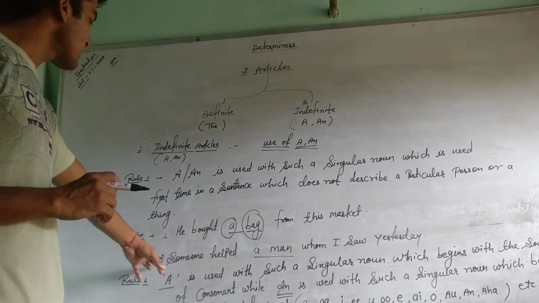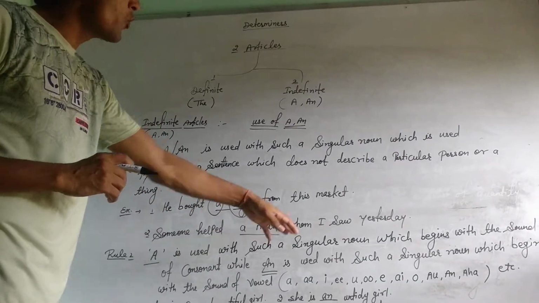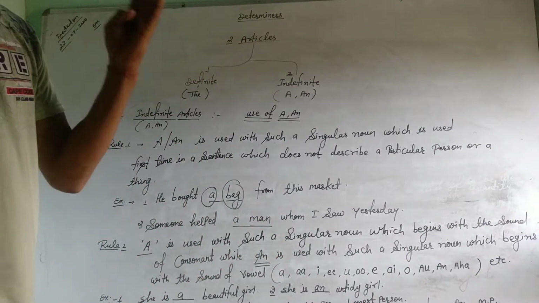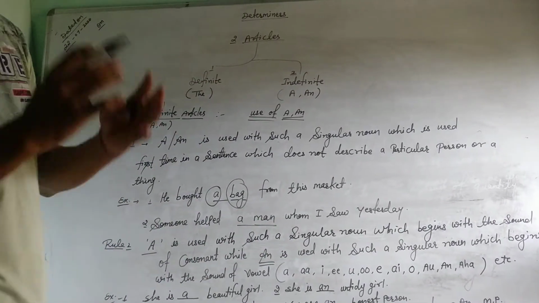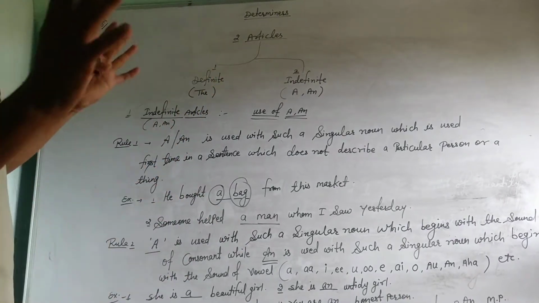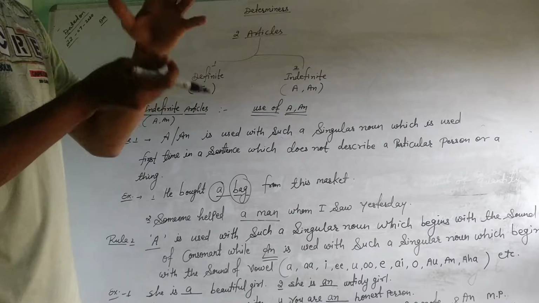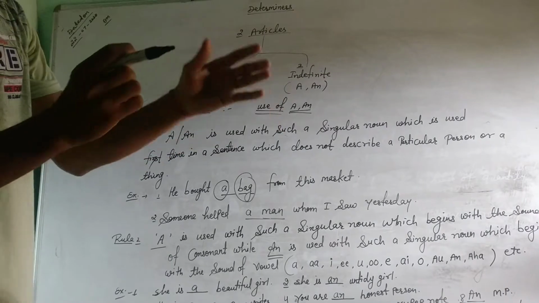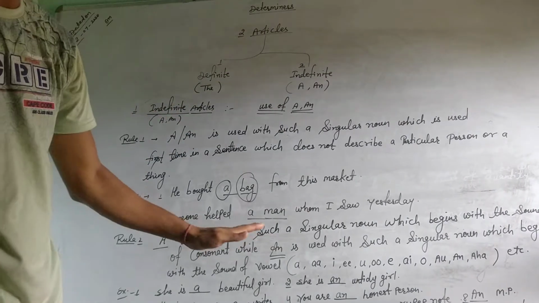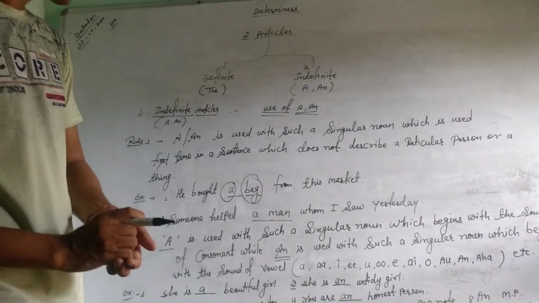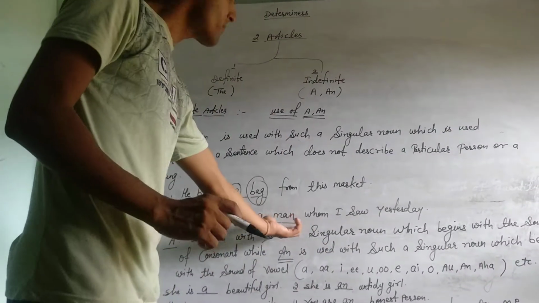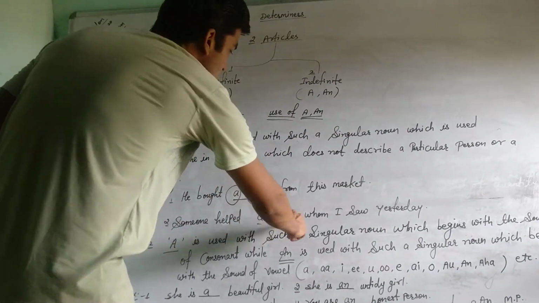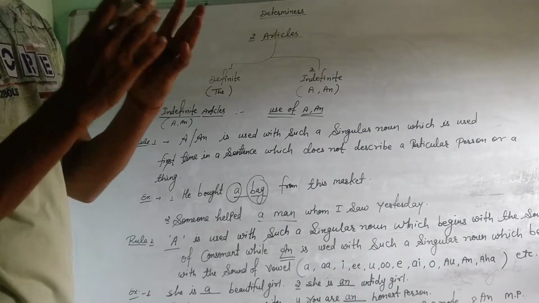Okay, so look at the second sentence. Someone helped a man whom I saw yesterday. Here is man. Man is a singular noun, and before a singular noun here is given article a. Look, here is told about someone who helped a person. Who is the person, here is not told about that person, because we are not talking about a particular person. Here is only an ordinary person. Okay, a man. So here a man will be correct.